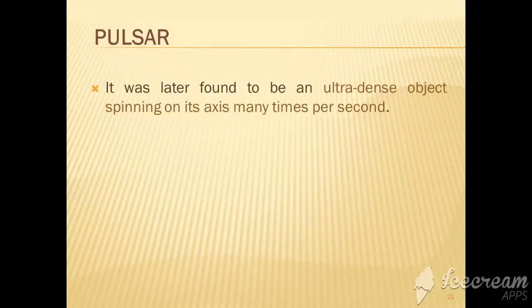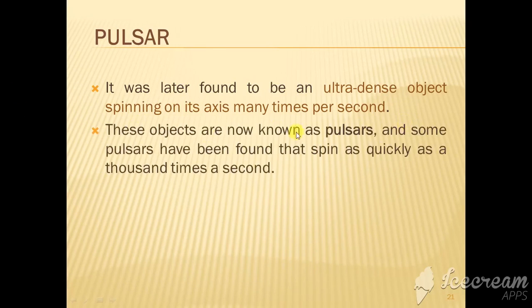But it was later discovered that the majority of neutron stars were spinning on their axis many times, up to 1,000 times per second. So spinning with a very high angular velocity, these spinning neutron stars were known as pulsars.